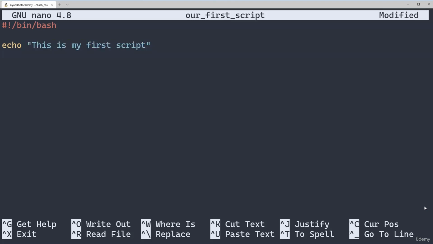Bash scripts can have many commands and many lines. Each line is read by the bash shell and executed one after another. So the sister component, I guess, of learning bash scripting is learning what bash commands are actually available to you to use in the script. And you'll learn a lot of those throughout the course.